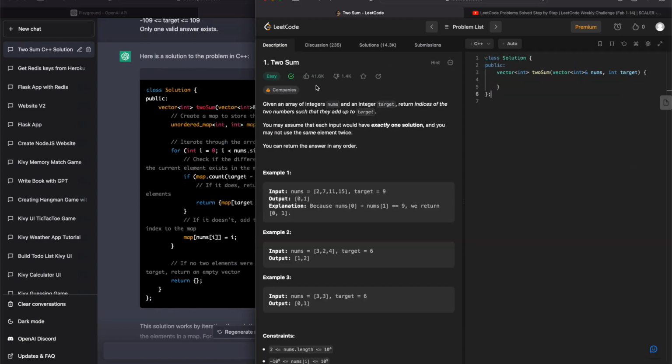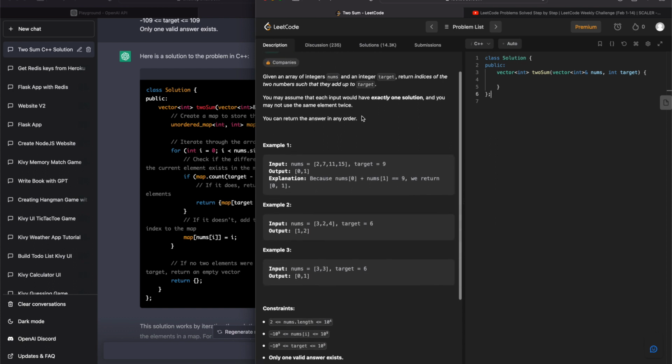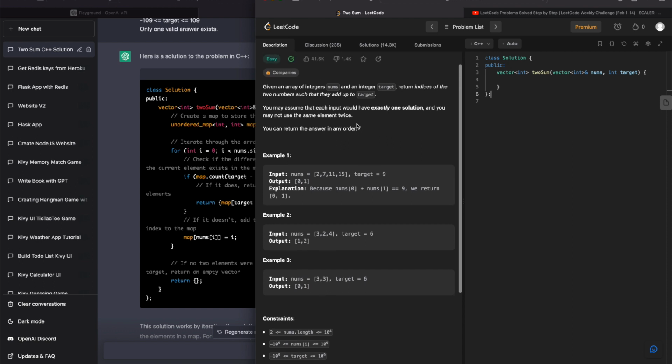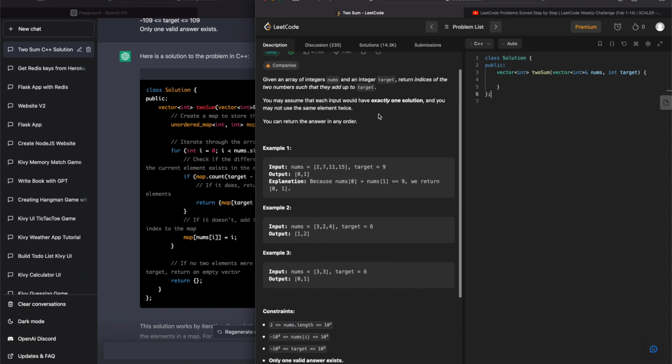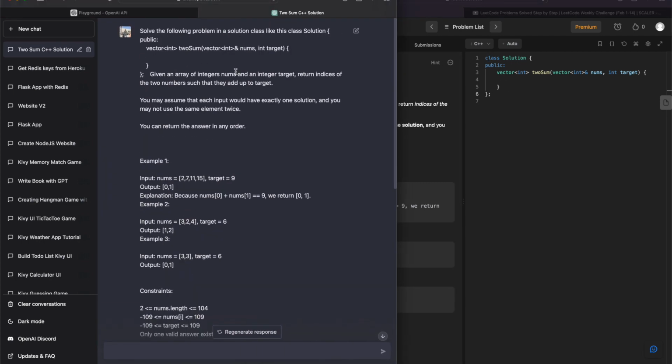All right, we're on LeetCode problem number 1. It's a two-sum problem. I would not be able to solve this on my own without at least a lot of Googling. But by copying this solution and the prompt and pasting it into a new chat with ChatGPT, we were able to get a solution that we'll test in a minute.